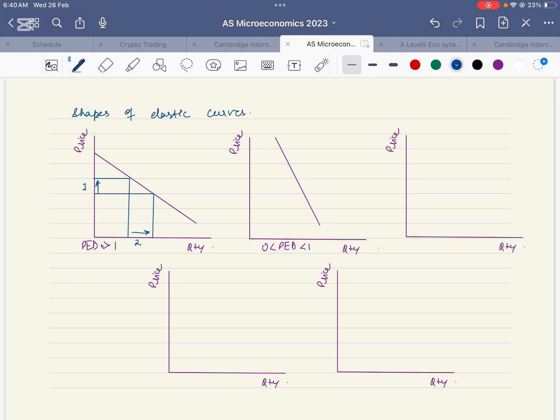Whereas in this curve which is steep, if we are talking about this price at present, a greater percentage change in price will lead to a small percentage change in quantity demanded. So the demand for this product is inelastic.